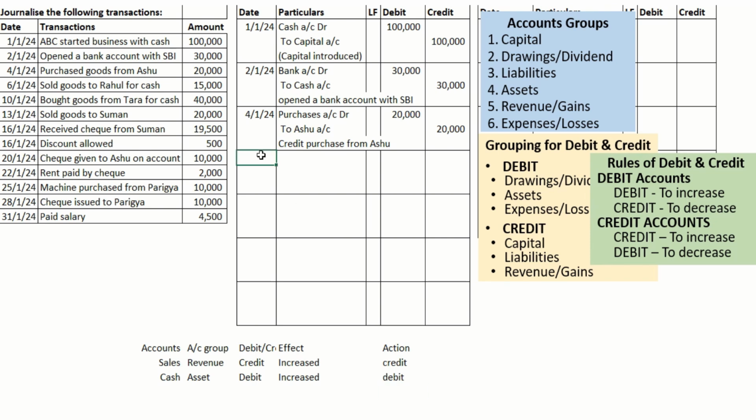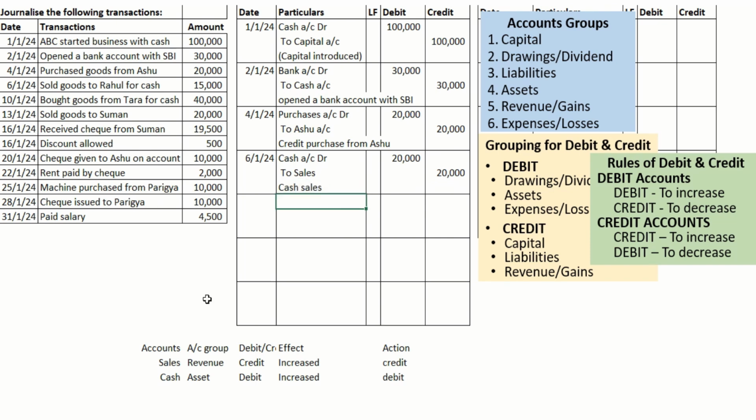So the entry is cash account debtor 20 to sales. Narration cash sales.